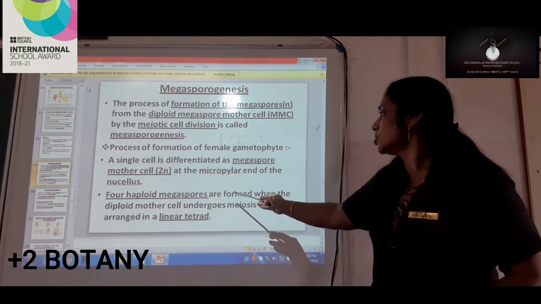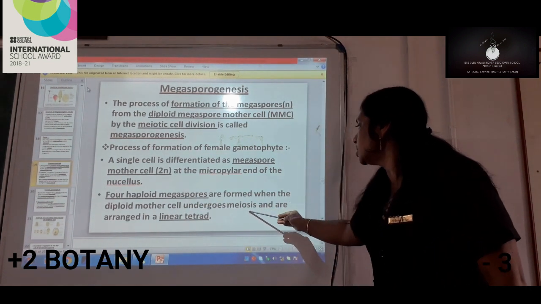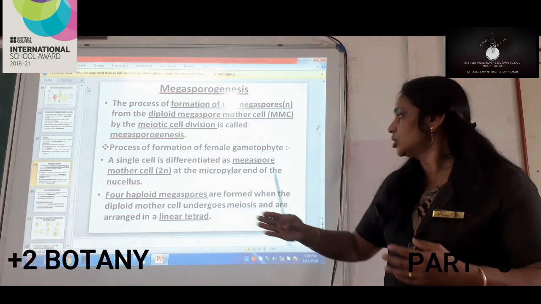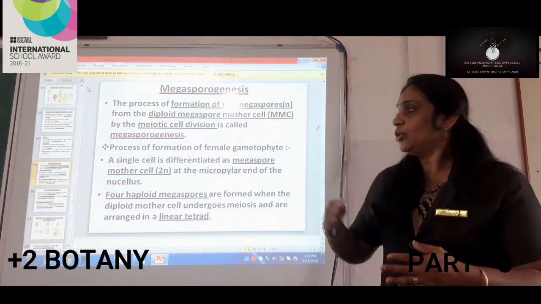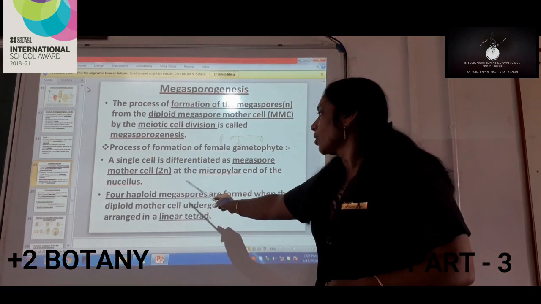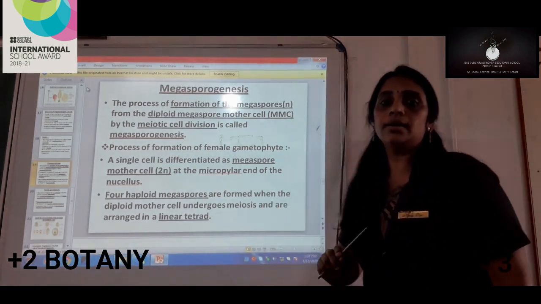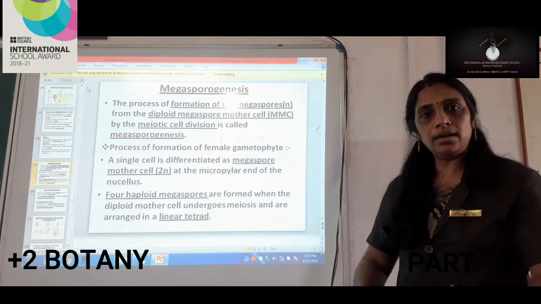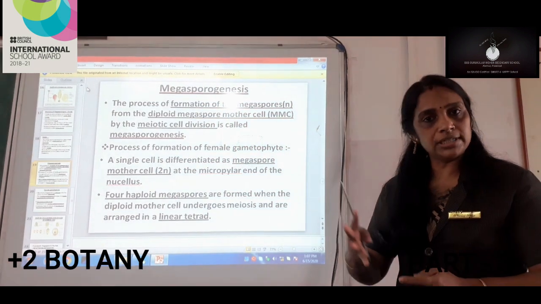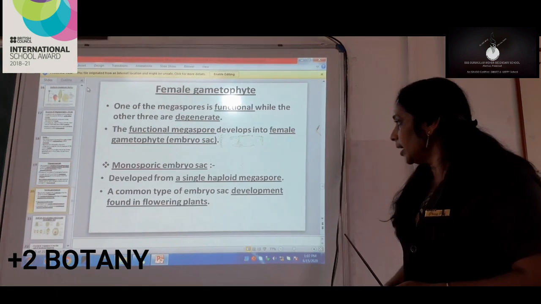Now, what happens next? Four haploid megaspores are formed when the diploid mother cell undergoes meiosis, and they are arranged in a linear tetrad. So the process of formation of megaspores is taking place here. Meiotic division takes place, and later we get the four haploid megaspores, which are arranged in a linear way. They are four cells, and as they are arranged in a linear way and there are four cells, they are called a linear tetrad. Understood? Now we can move to the next.